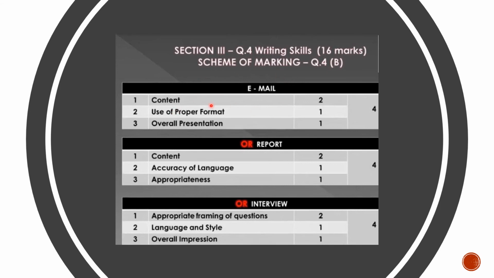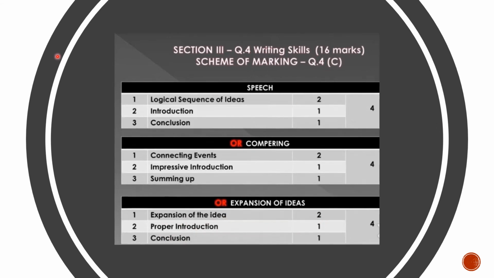So for email, if you attempt email, your overall content, you will get 2 marks. If you write with the proper format, 1 mark. Overall presentation, 1 mark. If you attempt report, again 2 marks for content, 1 mark for accuracy of language and appropriateness. If you attempt interview, which was done in the last year, appropriate framing of questions, 2 marks, language and style, 1 mark, overall impression, 1 mark.